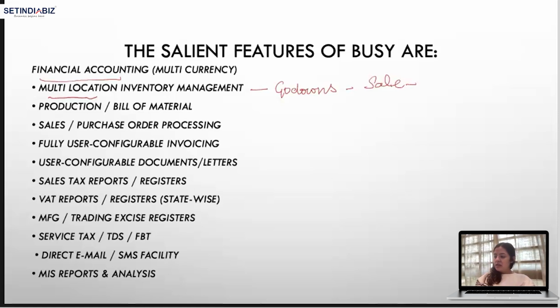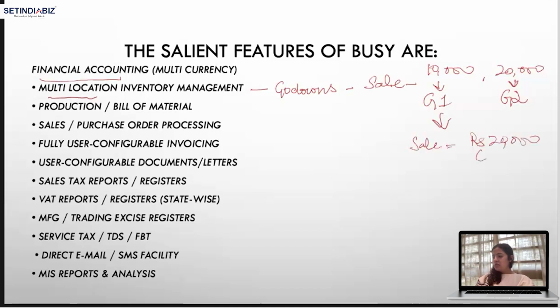Suppose I have 10,000 units in godown 1, right? And I have 20,000 units in godown 2. In total, I have 30,000 units, and I am selling from godown 1. That is my sales which are being delivered to the customer. They are leaving from godown 1. Suppose I've made a sale of maybe 20,000 rupees, out of which 5,000 units are being sent from godown 1. Right. So 5,000 is being sent from godown 1.